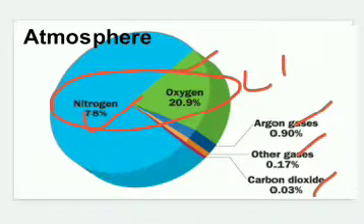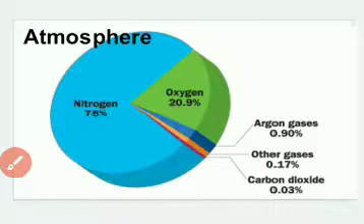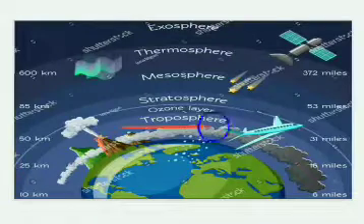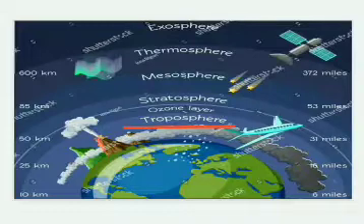Now after studying composition of atmosphere, let us talk about layers of atmosphere. As we all know, atmosphere is divided into 4 layers. The first layer of atmosphere is troposphere. The lowest layer of atmosphere is troposphere.